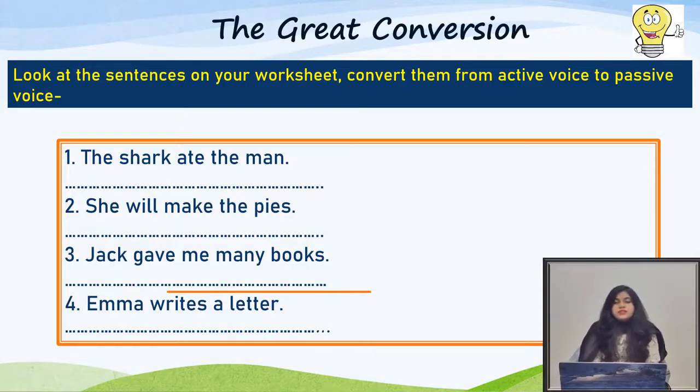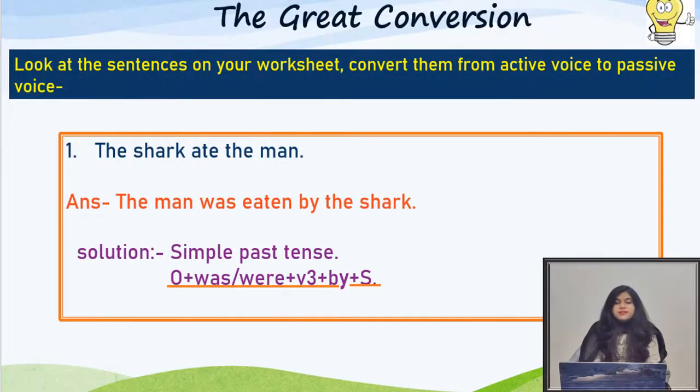So the first sentence is The shark ate the man. This sentence is in simple past tense. That's why we have applied this formula: object plus was or were plus V3 plus by plus subject. And our sentence in passive voice is: The man was eaten by the shark.